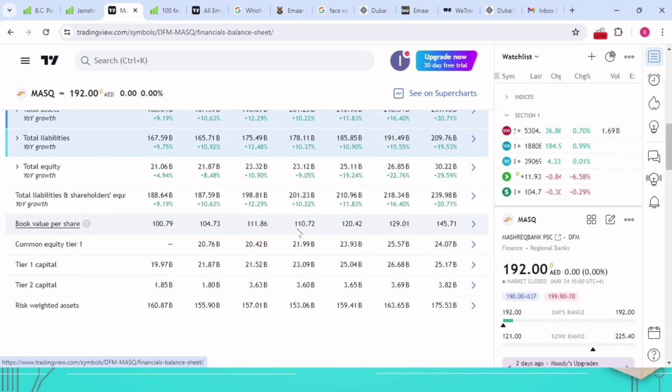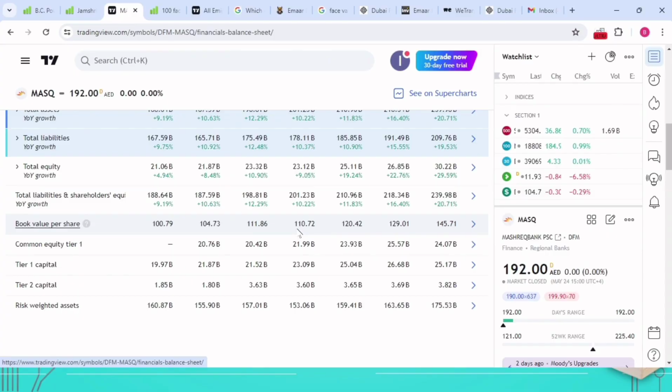For the Indian market, I showed it over there. With the help of book value also, we can take a decision whether a stock is undervalued or overvalued. That video I will post as the next video: what is undervalued and what is overvalued, how we can determine it, what parameters are available, and what decision we are going to take.